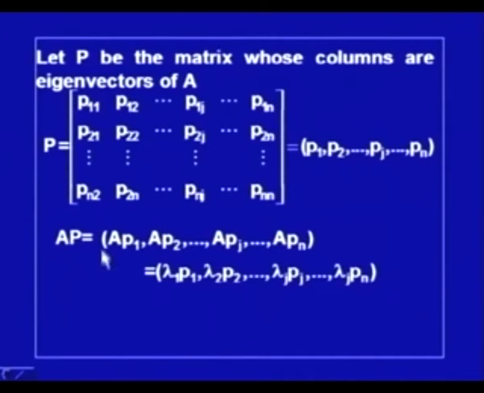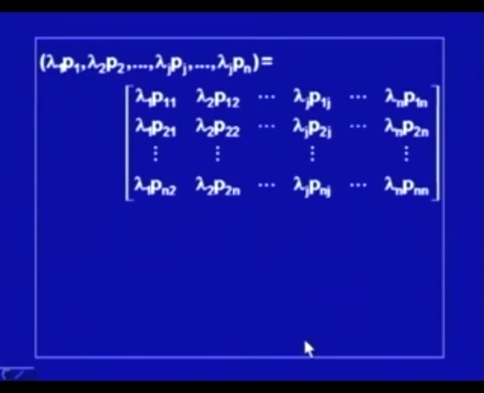Now, AP will be AP1, AP2, APj, APn, this we have already explained. And now, AP1 is equal to lambda 1 P1, AP2 is equal to lambda 2 P2, and so on. So, we can say that APj is equal to lambda j Pj, and from here we can say that lambda 1 P1, lambda 2 P2, lambda j Pj and lambda n Pn is equal to this matrix.